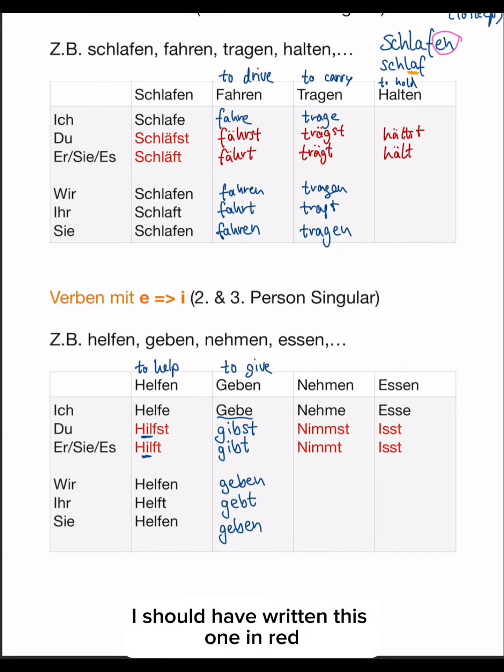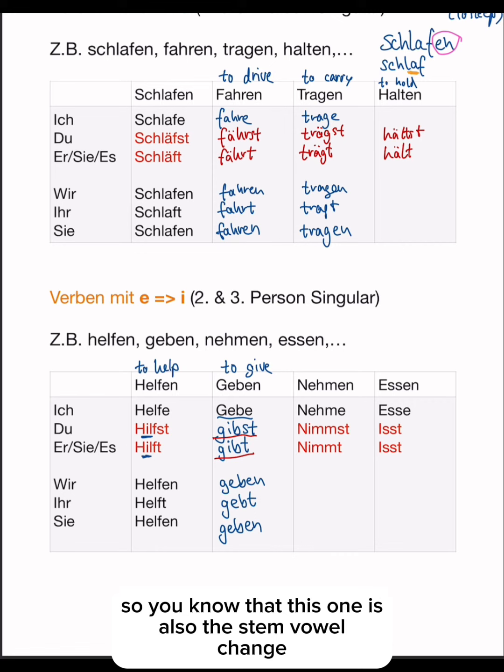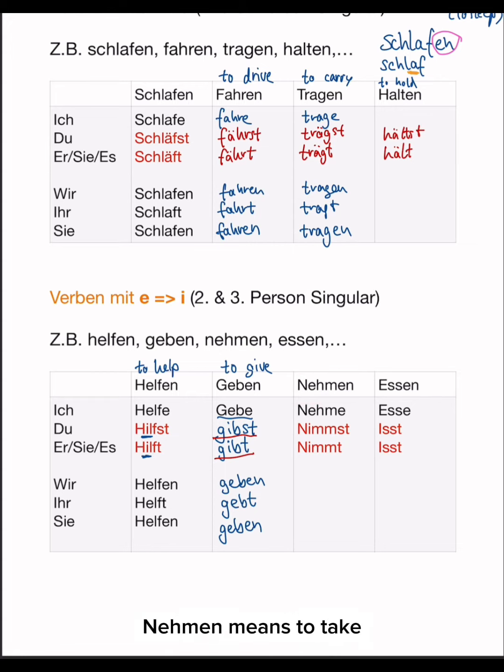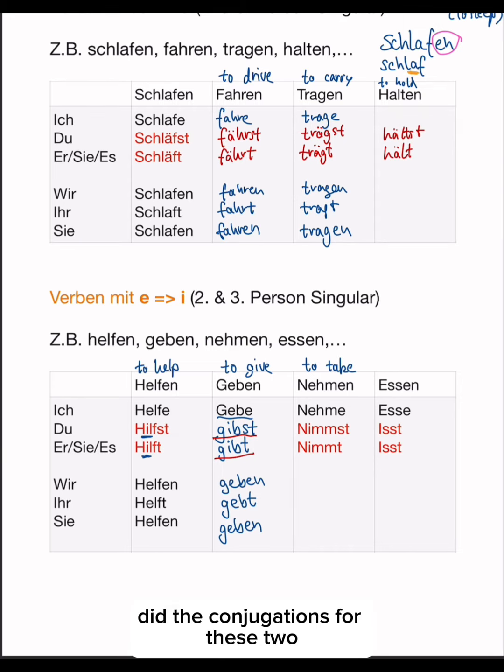Perfect. Oh, sorry, I should have written this one in red. I'm just going to underline it in red so you know that this one is also the stem vowel change conjugations there. Okay, let's move on to the next verb, which is nehmen. Nehmen means to take. I already did the conjugations for these two because they are a little bit special.